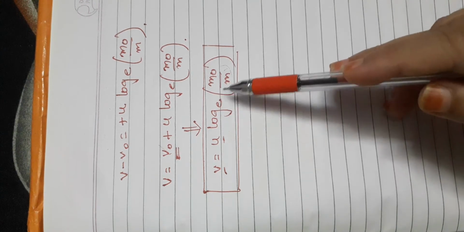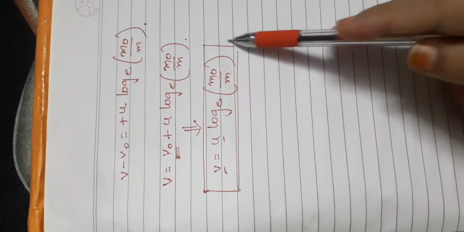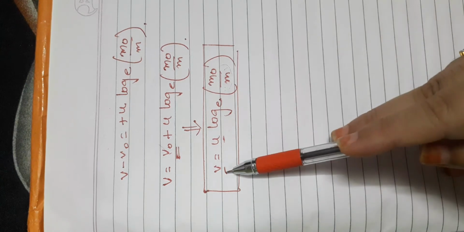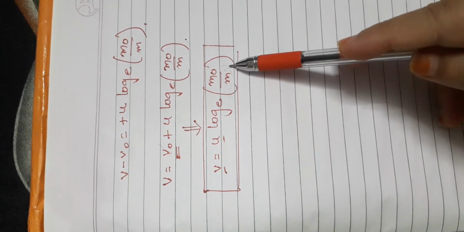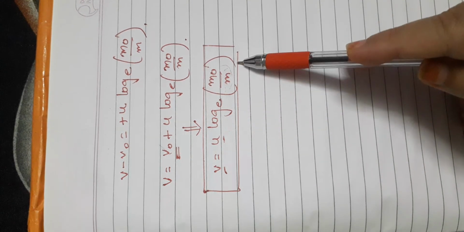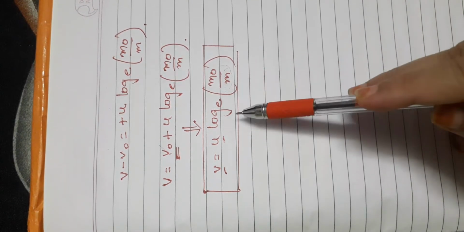Hence the motion of the rocket can be called accelerated motion, because the velocity is changing with respect to time due to the gradual decrease of this mass. So this motion of the rocket can be termed as accelerated motion.